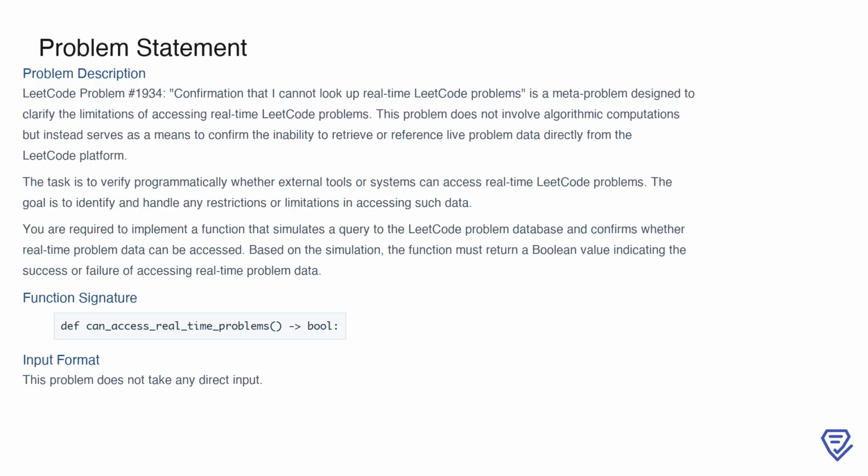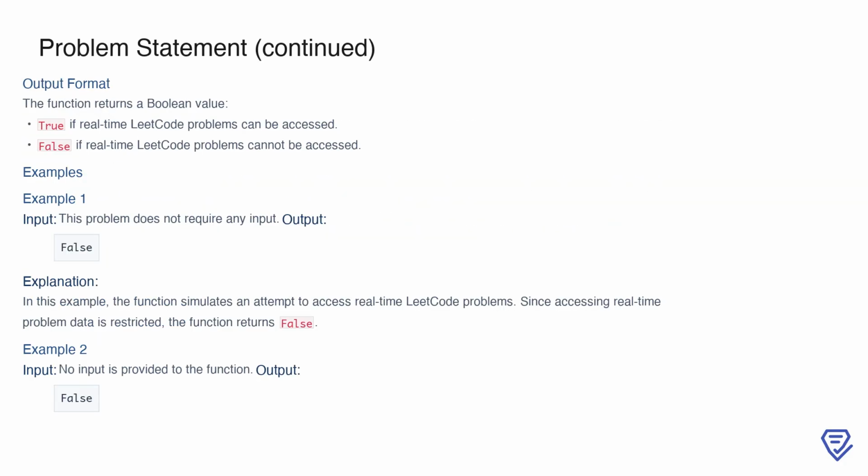The function's job is straightforward. Based on the simulation, it should return a Boolean value indicating whether real-time problem data can be accessed successfully or not. Since this problem doesn't involve any input, the function signature is simple, as shown: def can_access_real_time_problems() -> bool. This indicates that your implementation will not rely on any user-provided input to execute. The output of the function is a Boolean value, which will be either true or false. If the function determines that real-time LeetCode problems can be accessed, it should return true. Otherwise, it should return false.